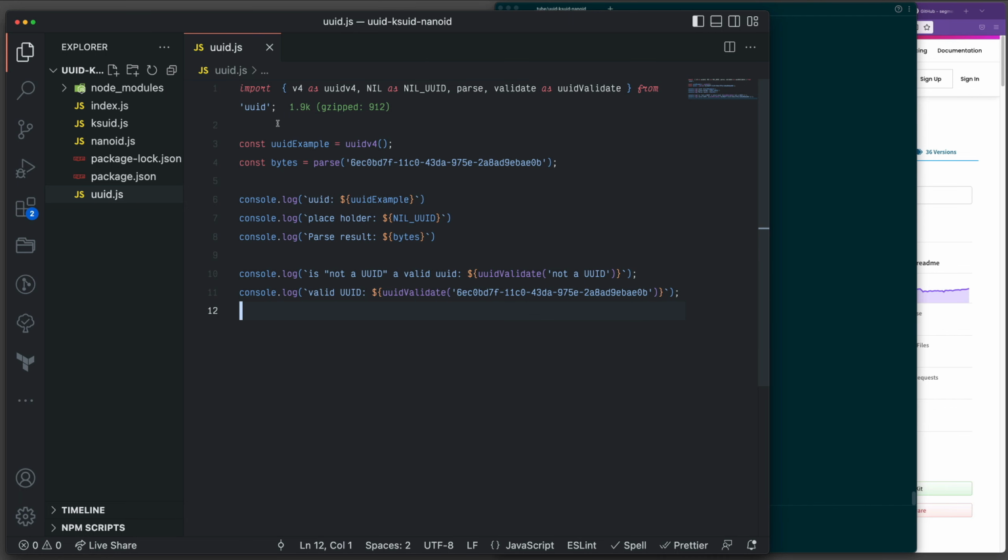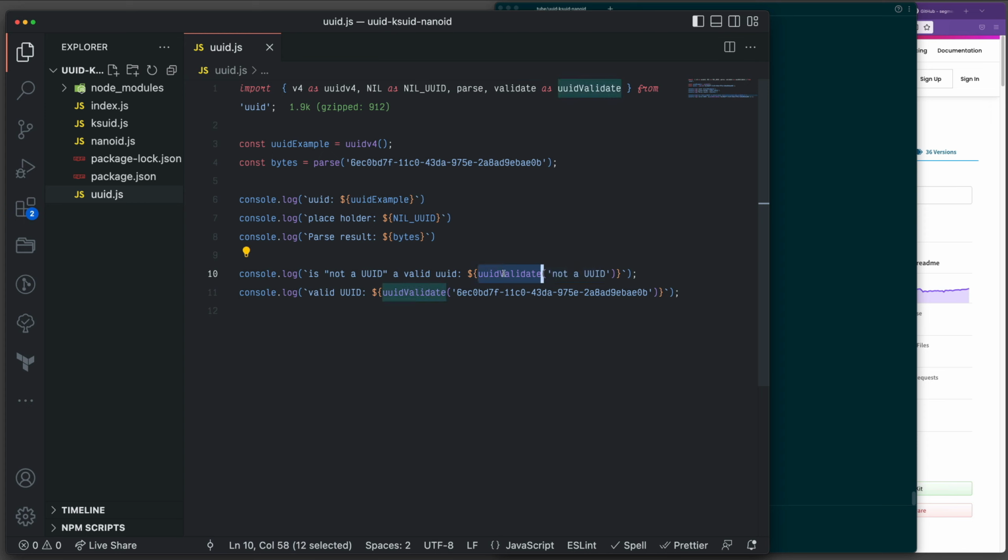So we're going to talk about UUID. In this example, I'm going to create a UUID, and then I'm going to parse one of them so you can see what is behind this UUID, and then console log some of them, and I'm also validating a given ID to make sure if it is a valid UUID or not.